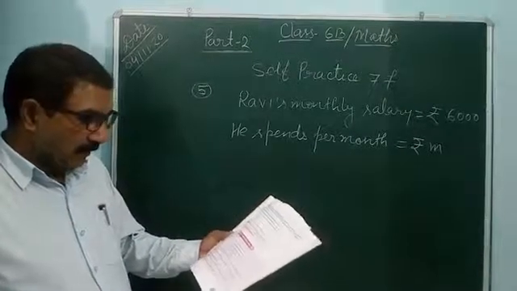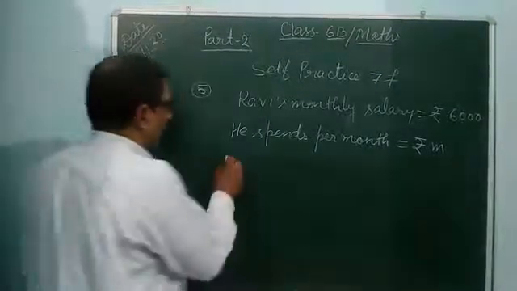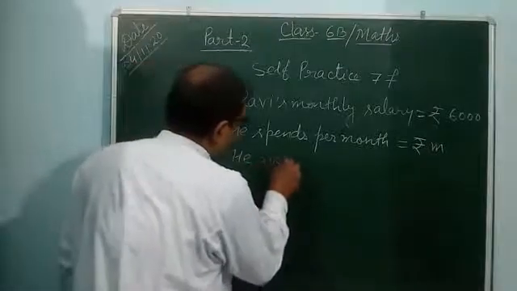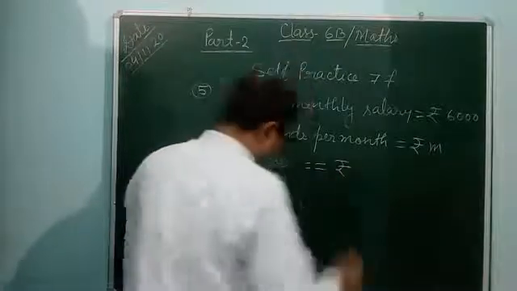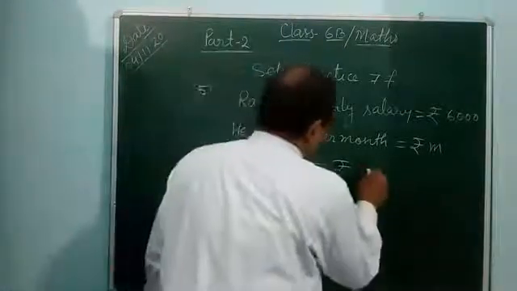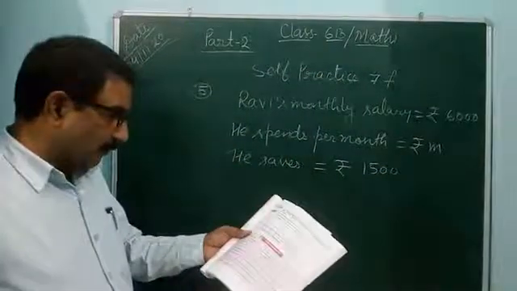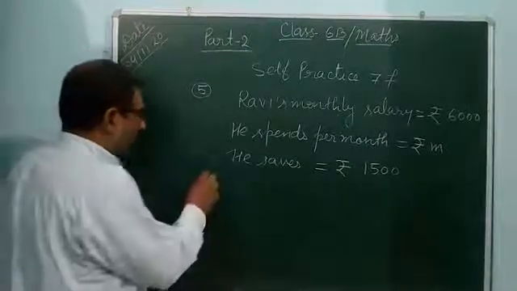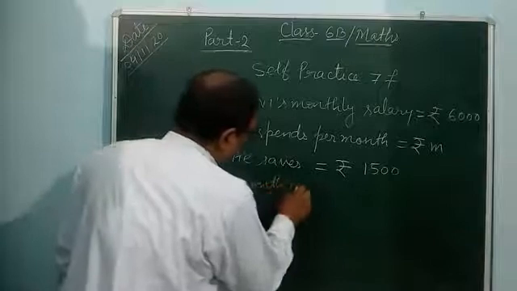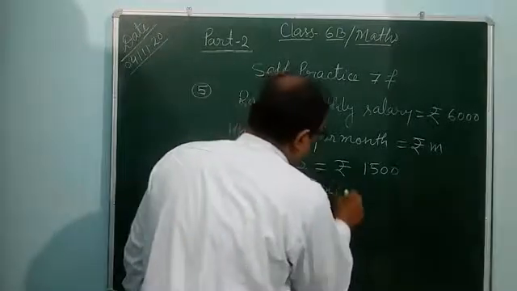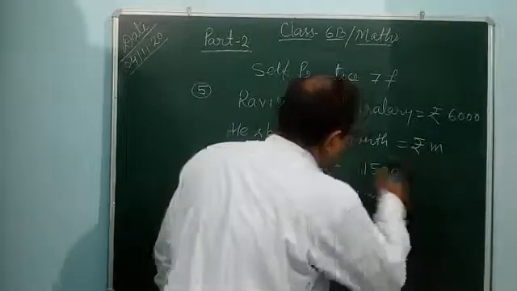But here he has a saving of 1,500 at the end of the month. He saves monthly rupees 1,500. What is his monthly expenditure? So his monthly expenditure. What is his monthly expenditure?